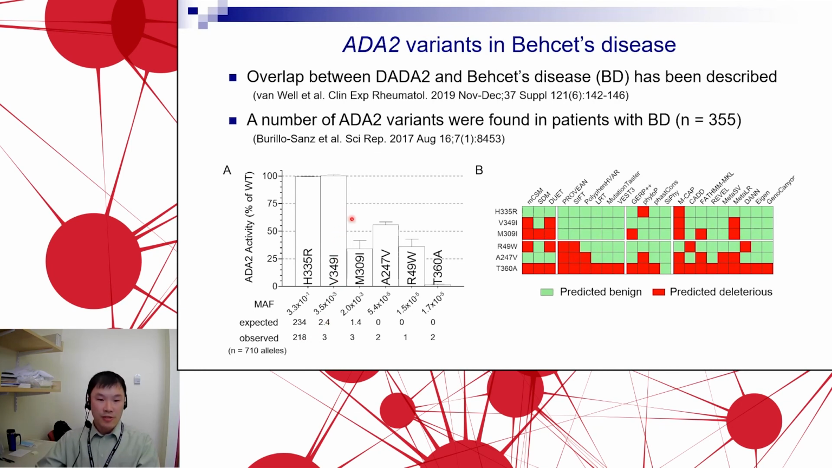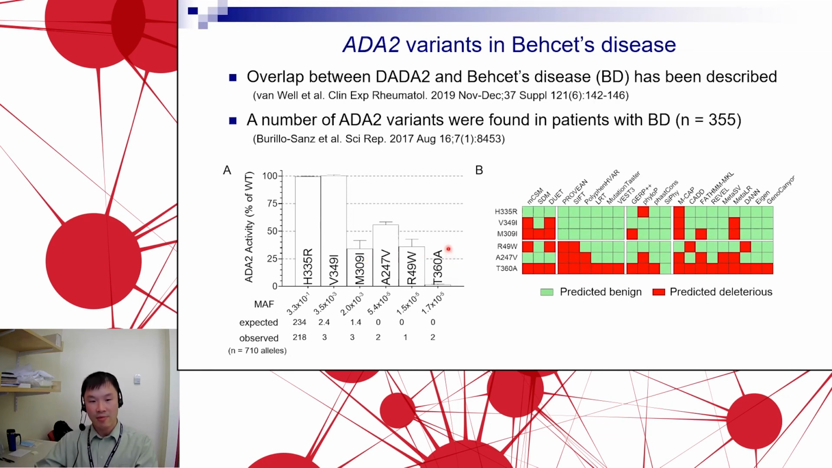But then they also found several individuals with rare variants that we don't expect to find in such a small cohort. These are A247V, R49W, and T360A. We don't expect to find these in 355 people based on very small allelic frequencies. But they found 5 people with these variants, and also some people with a 309 isoleucine variant. What's interesting is all of these variants have, at least in part, a reduction of ADA2 activity compared to the wild type ADA2 in our functional analysis. So these are likely to be hypomorphic variants that are found in patients with Behçet's disease.